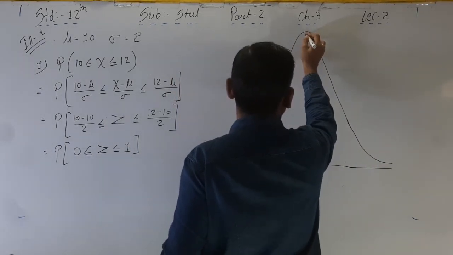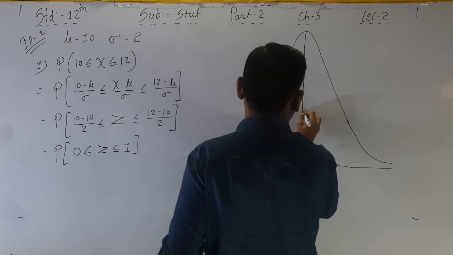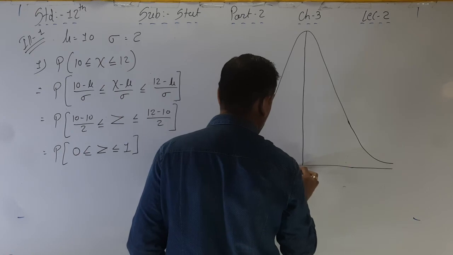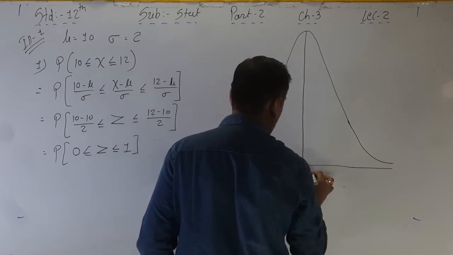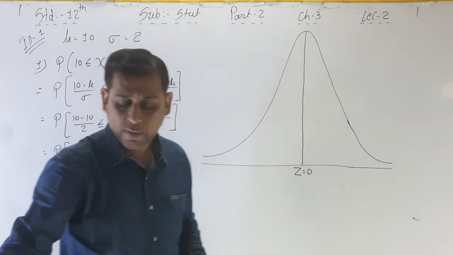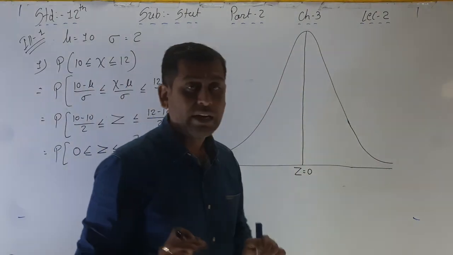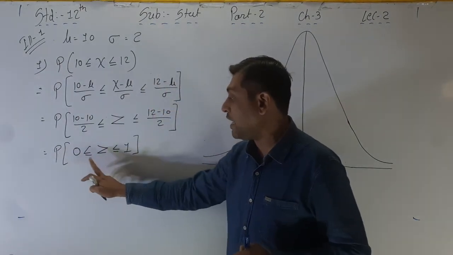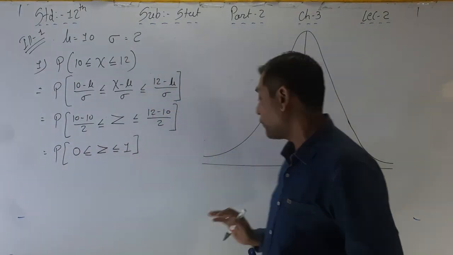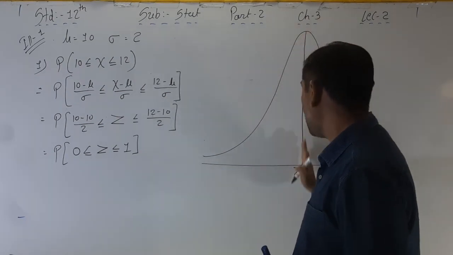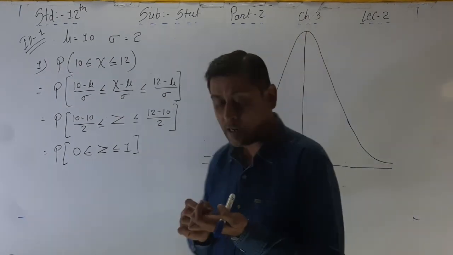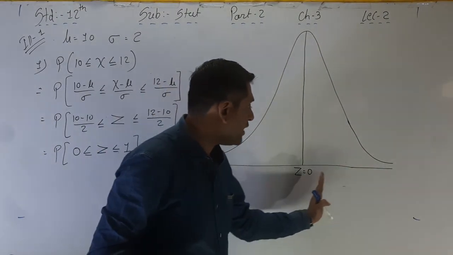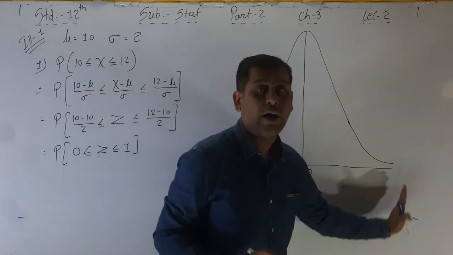It's not perfect, but I will try my best. Here, always z is equal to 0. Always in the middle, perpendicular, z is equal to 0. Now what is the value here? They will ask the value of z between 0 to 1. Here, the value of z is 0. And see, on this line, compulsorily, the value of z is 0 to 3.5.